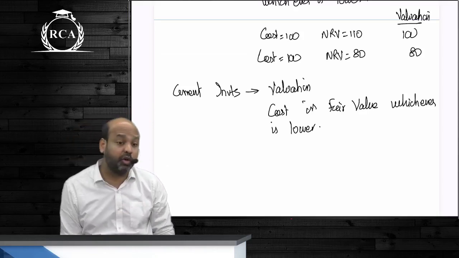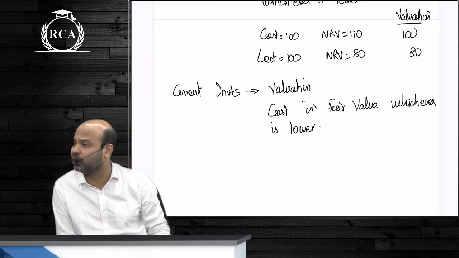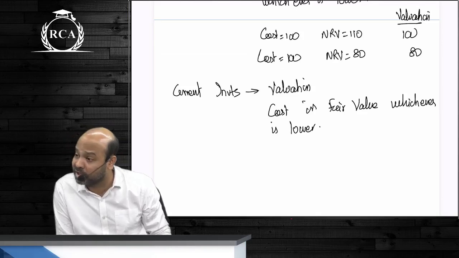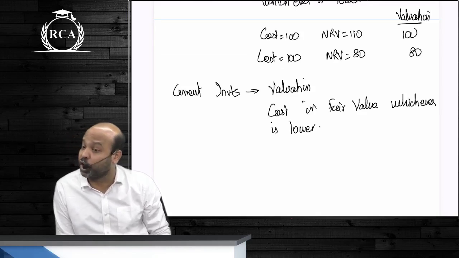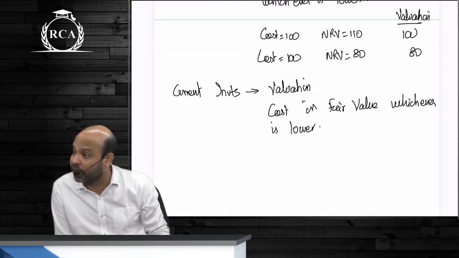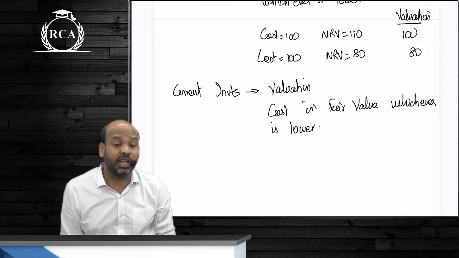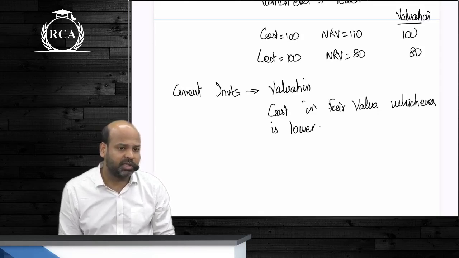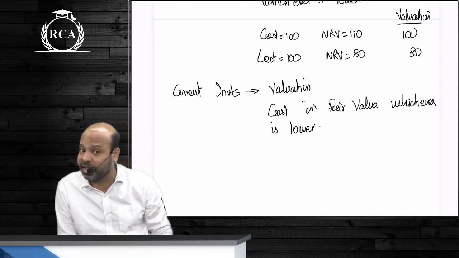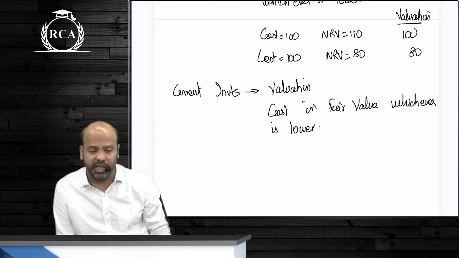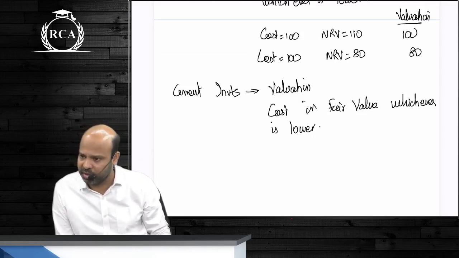So even if I am executing a trade worth 1 lakh rupees, my overall expenditure might only be 100, 200 rupees on the higher side. Isn't that marginally lower in comparison to the market value? That is why for investments we do not use the word NRV, we use fair value. Are you getting the point here? Because selling expenses are marginal, very, very less. In inventories, the share of selling expenses is very high. That is why we make references to NRV and not to fair value.